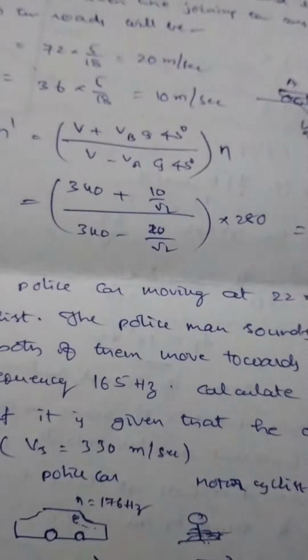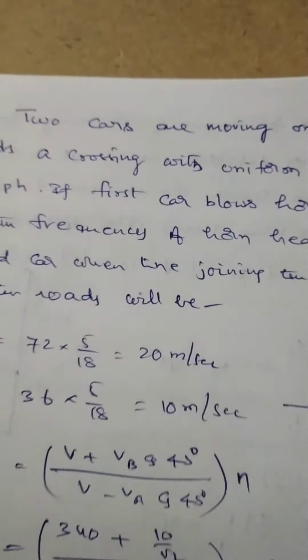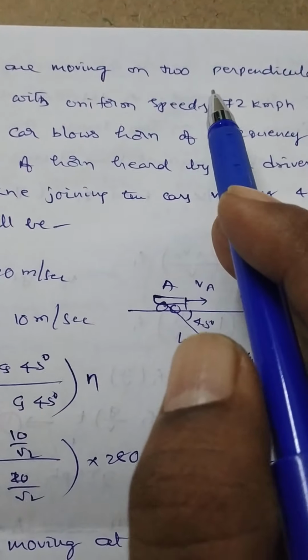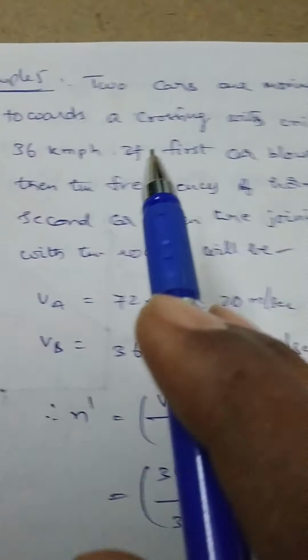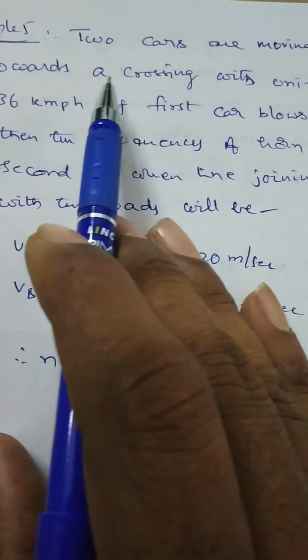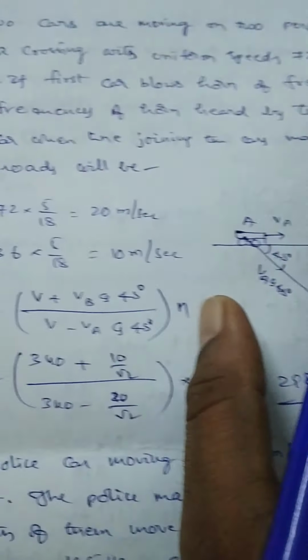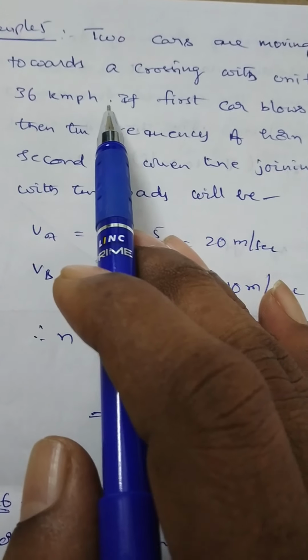Also, this is another problem. Two cars are moving on two perpendicular roads towards a crossing with uniform speeds 72 km per hour and 36 km per hour.